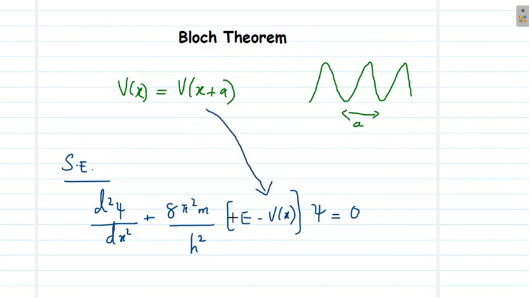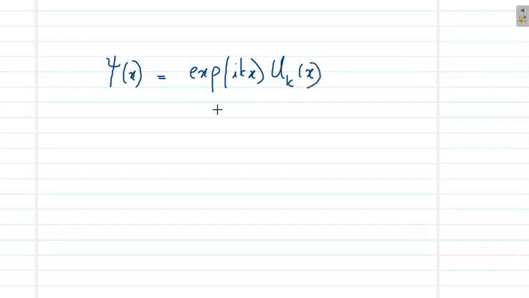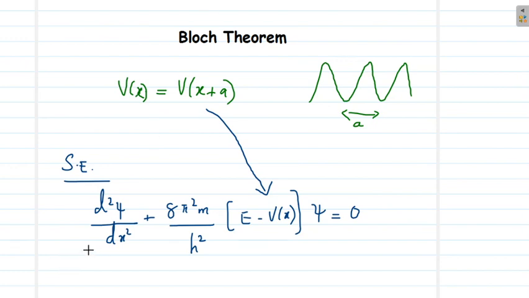And if the Schrodinger equation is of this form, then using Fourier series, Bloch proved that the solution of this form of Schrodinger equation, where V of x is periodic, will be given by psi of x equal to exponential ikx into uk of x. So this is the Bloch function, and this theorem as proposed by Bloch is called Bloch's theorem. So what is the theorem?